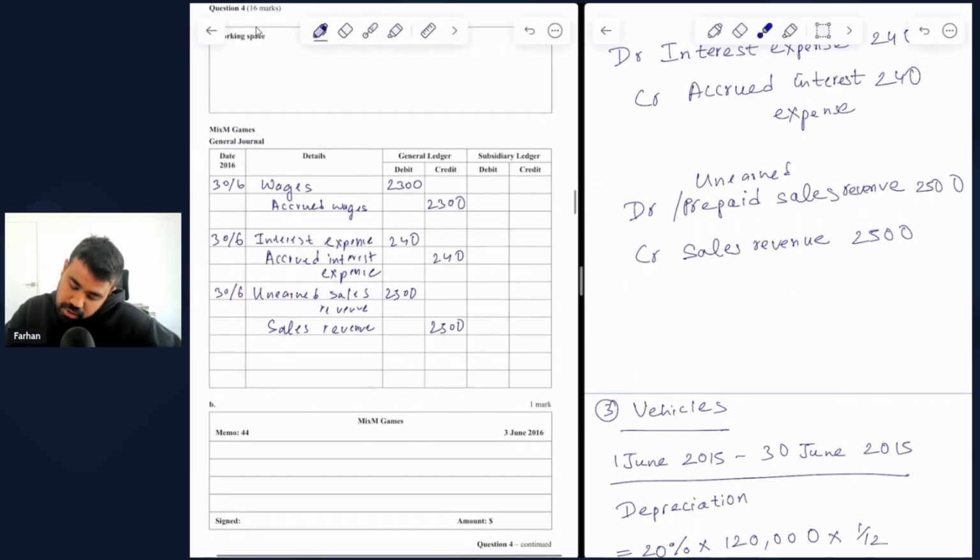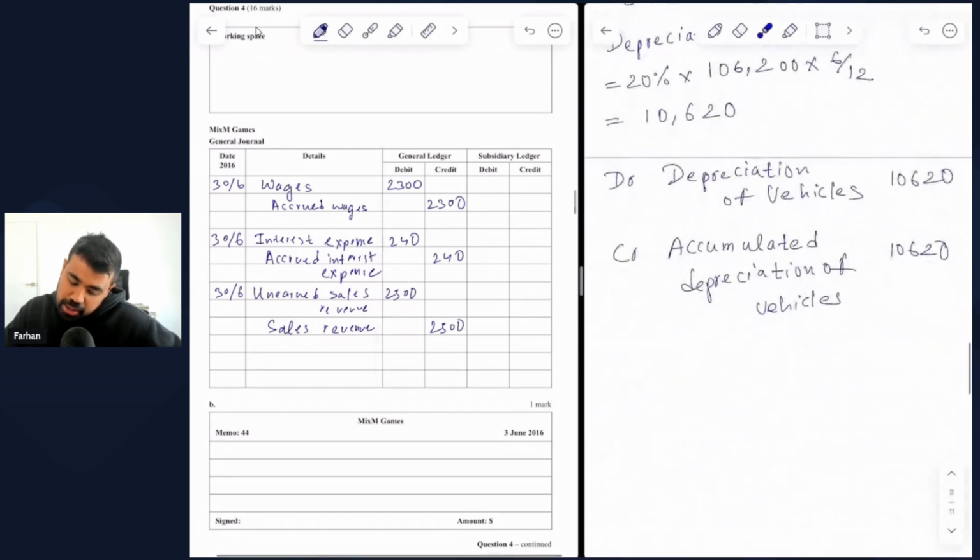The last one is the depreciation, which had a lot of calculations involved. And that is simply the debit depreciation of vehicles by $10,620, which refers to an increase in expenses, and credit accumulated depreciation of vehicles by $10,620, which is a contra asset account and is generally credited.